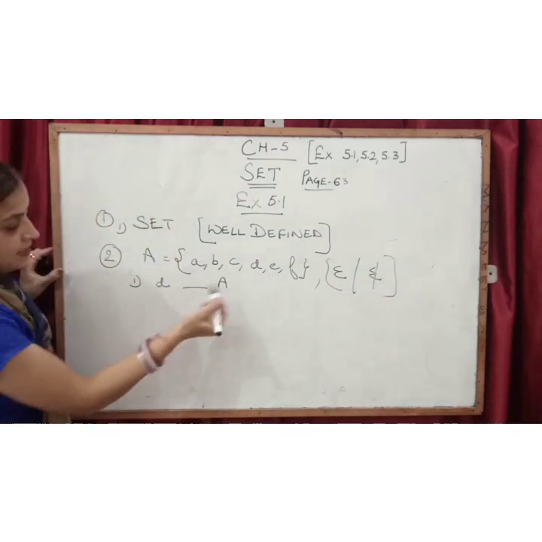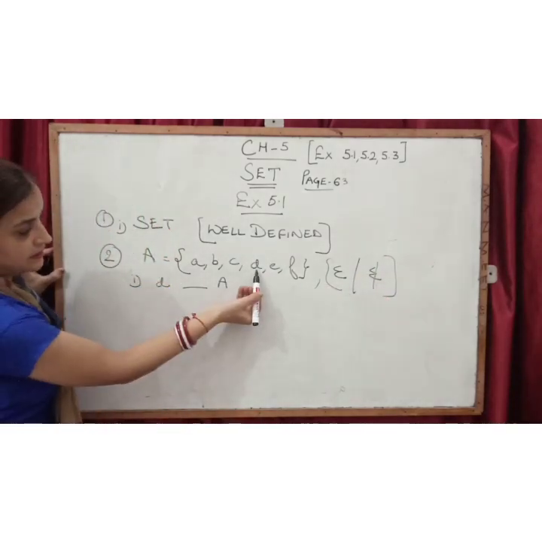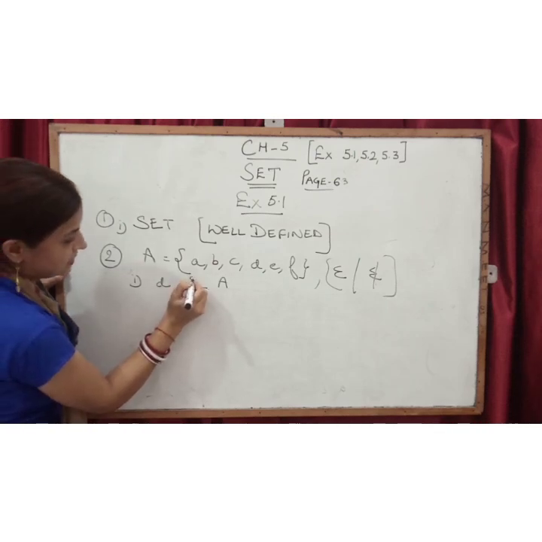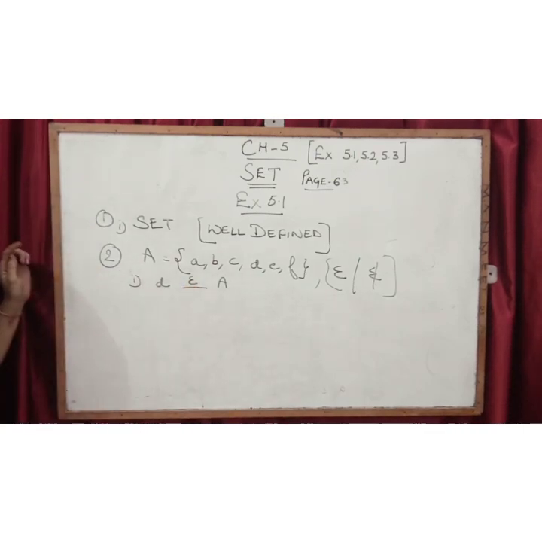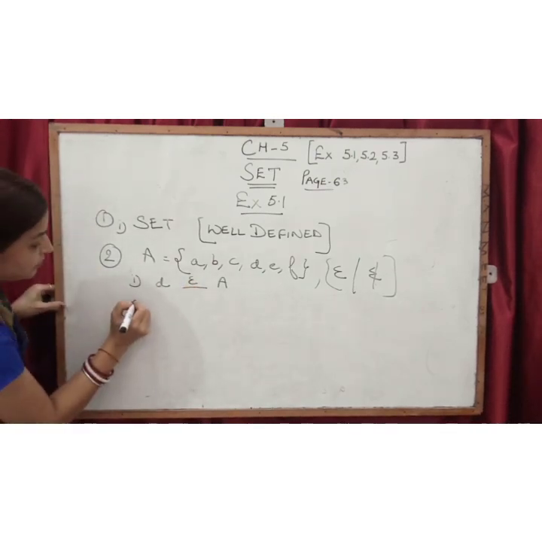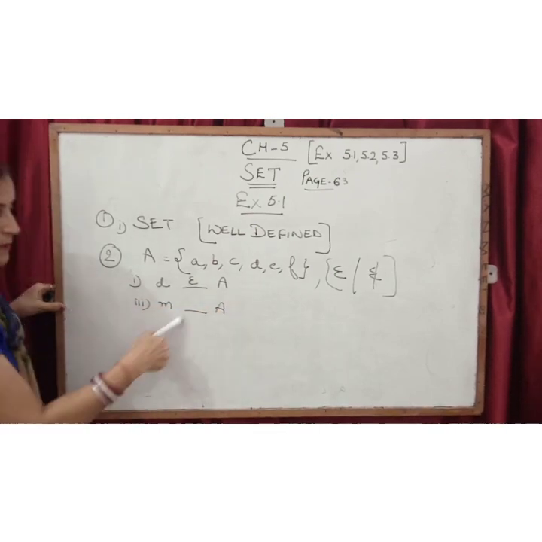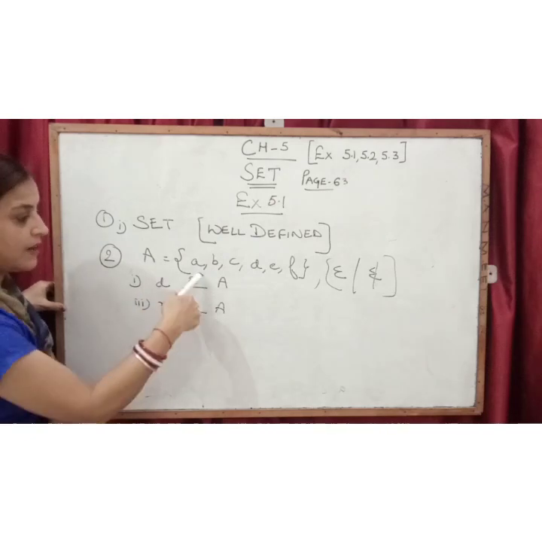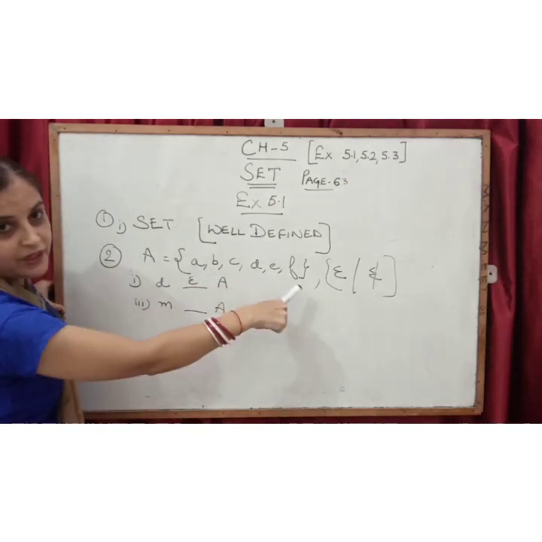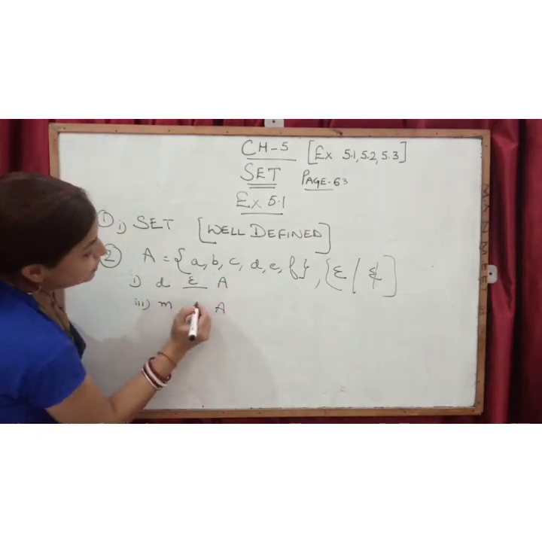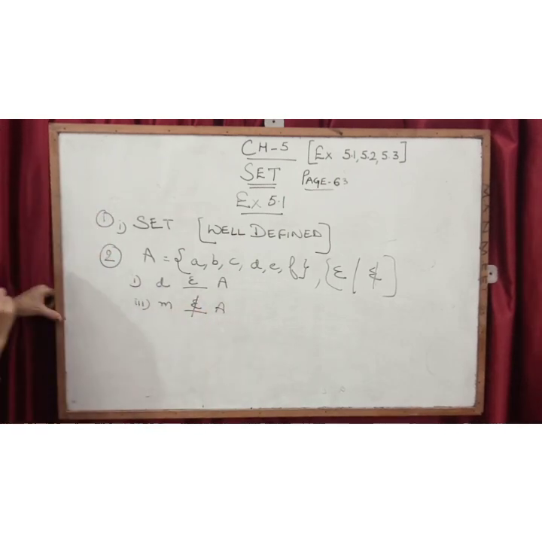Now D, C. D is there in the A set? Yes. So D belongs to A. Okay, now we will take something that does not belong to. We will take the third one, M. M belongs to A. Is M there in the set of A? We are not finding any M here. So M does not belong to A.